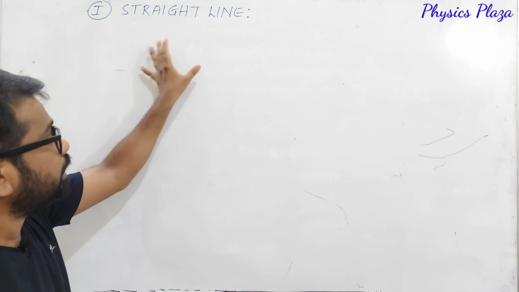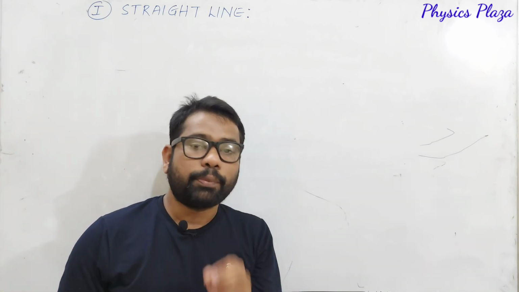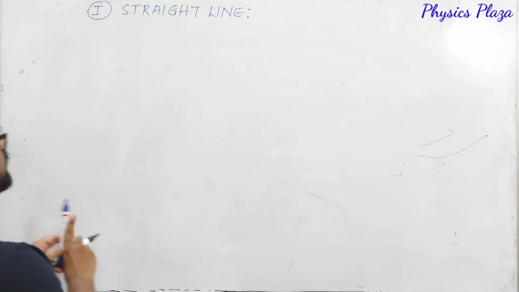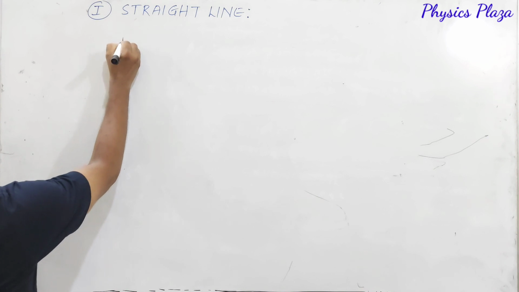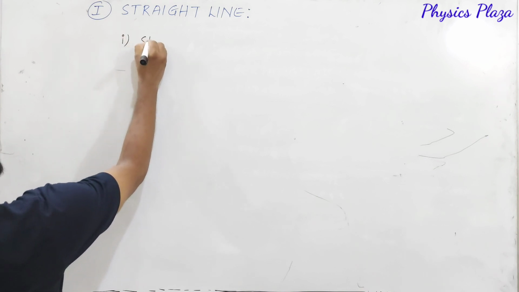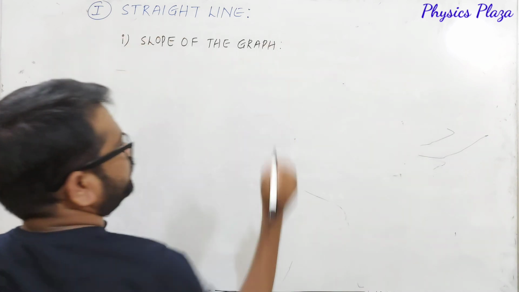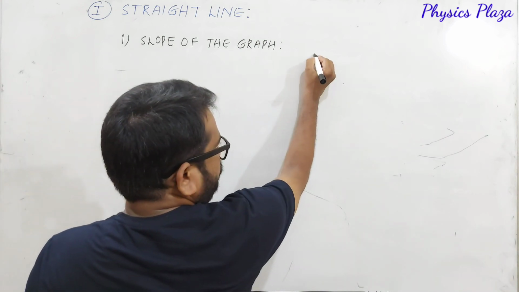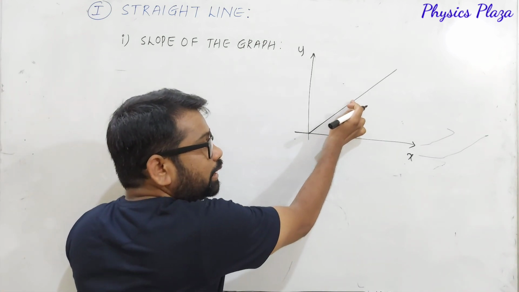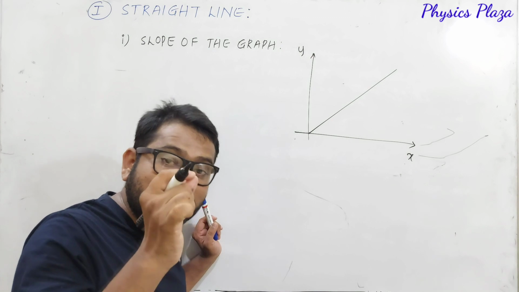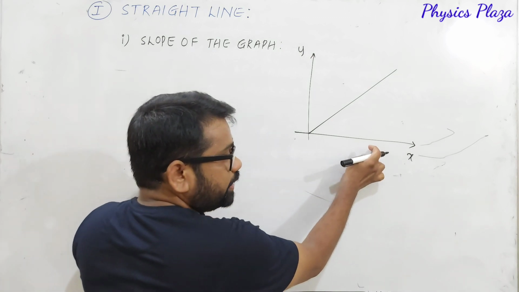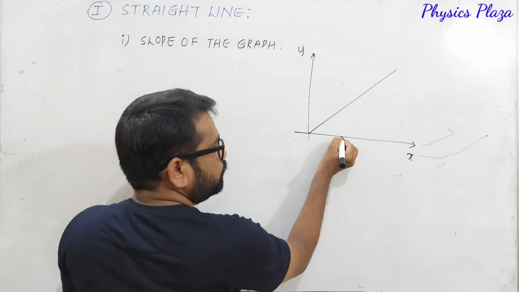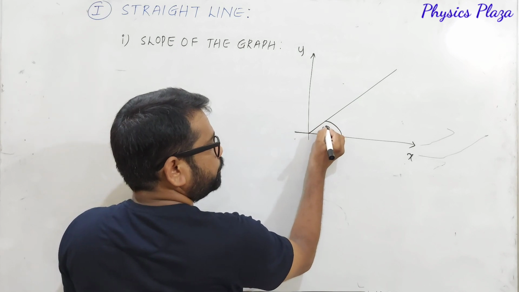Here under this straight line, as I told you, first we will talk about the slope of the graph. Let us see here. Under this, the first one is the slope of the graph. Dear children, here if the straight line is making an angle theta with the positive x-axis, let us say positive x-axis, theta.